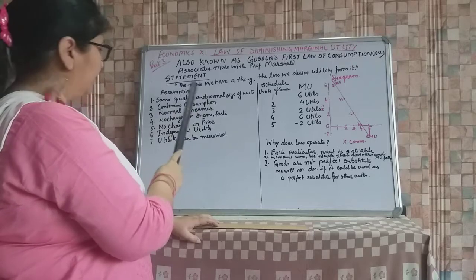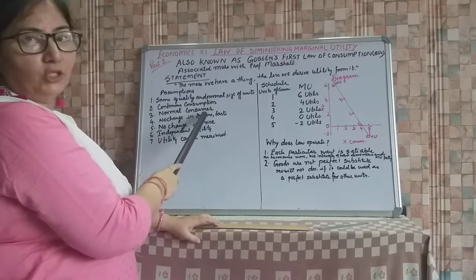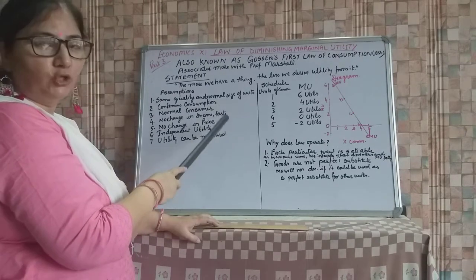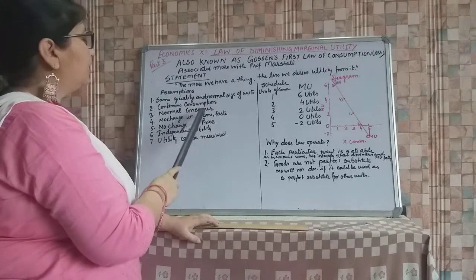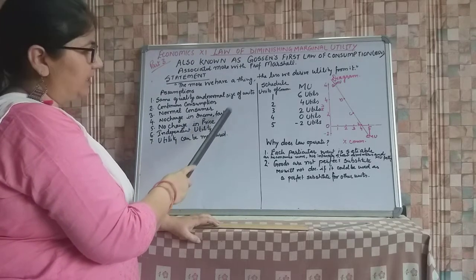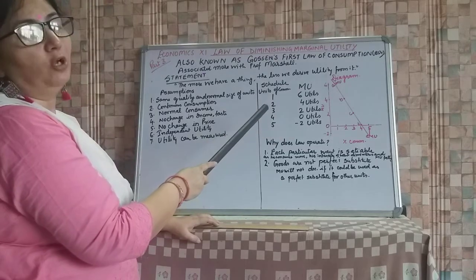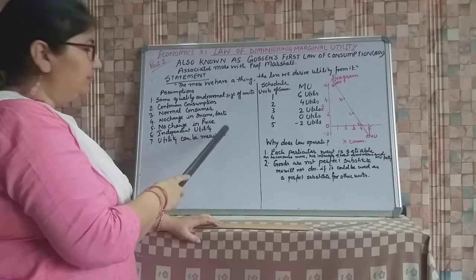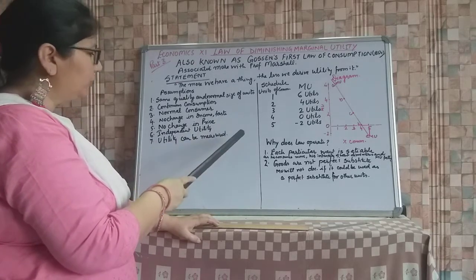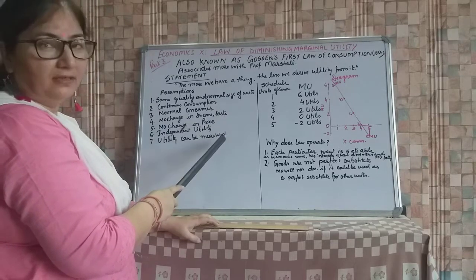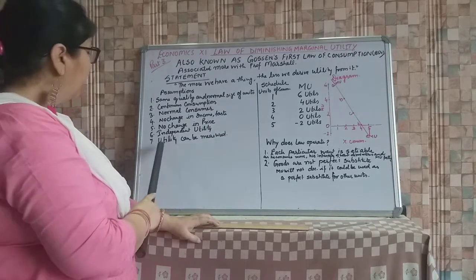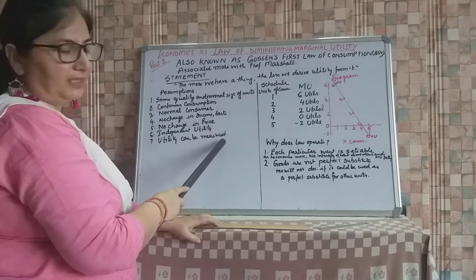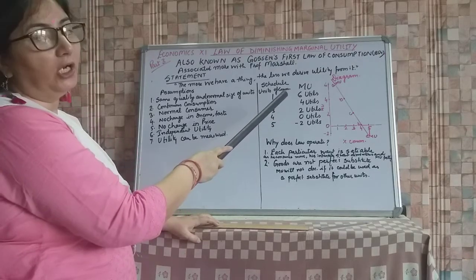It should be continuous. Then you are a normal consumer, meaning you know how to get maximum satisfaction by consuming a commodity. Then no change in income and taste, because if it changes, the ratio of this MU will also diminish. Then independent utility means every commodity has its own utility and it is not concerned with the use of another one. Utility can be measured. Here we are measuring it, and for measuring utility we use the word utils, not units.